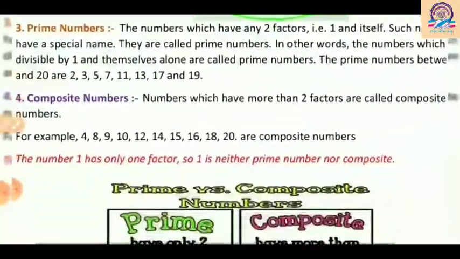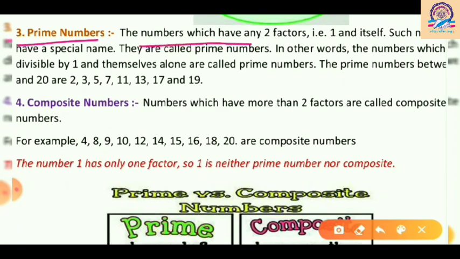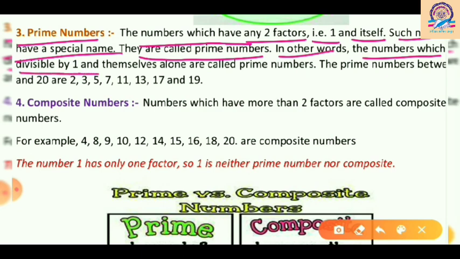Now come to the main important number, that is prime numbers. So what are prime numbers? The numbers which have only two factors, 1 and itself. Such numbers have a special name and they are called prime numbers. In other words, we can say the numbers which are divisible by 1 and themselves alone are called prime numbers. And the prime numbers between 1 and 20 are 2, 3, 5, 7, 11, 13, 17, 19. These are the prime numbers.